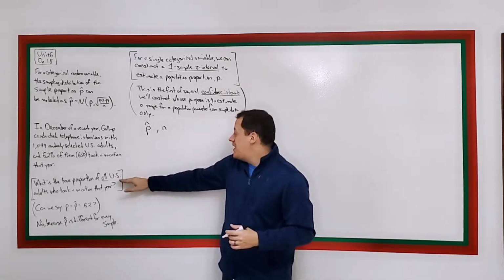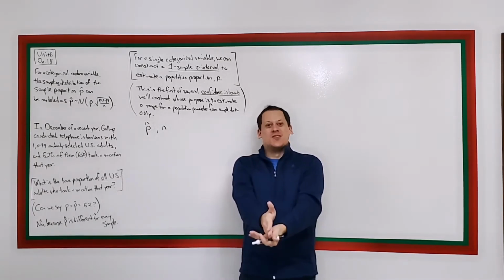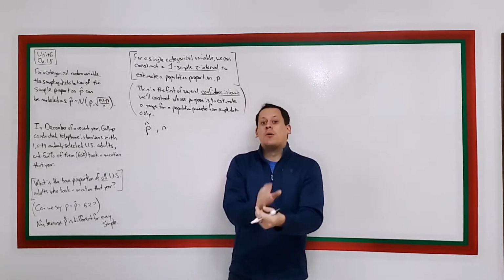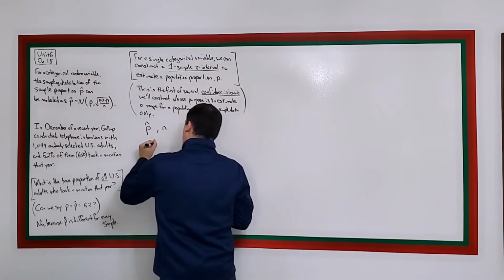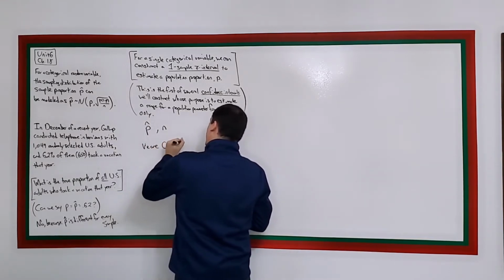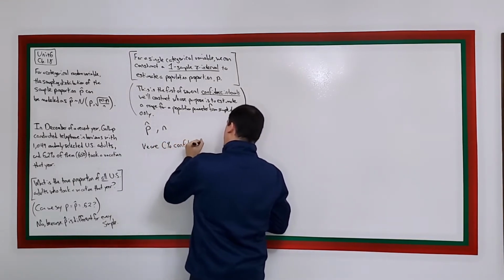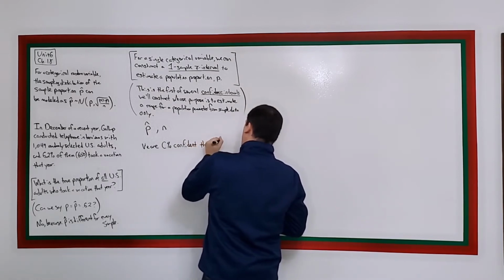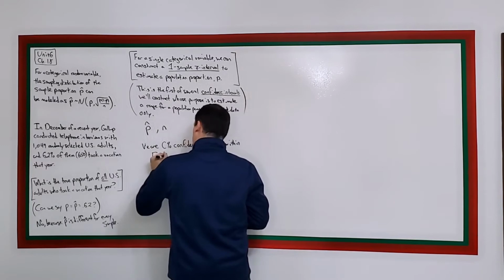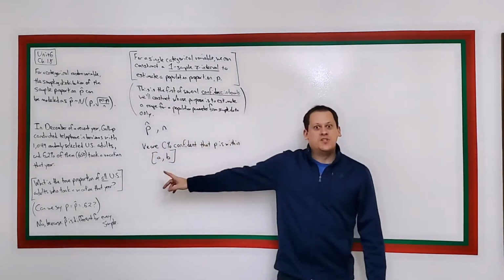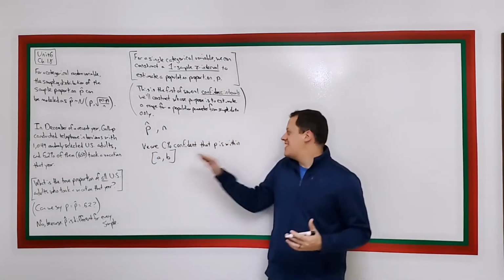We're not going to be able to pin it down and say this is the proportion of US adults that went on vacation that year, but we're going to be able to say something like we are C% confident that p is within an interval between two values. This is going to be our goal.